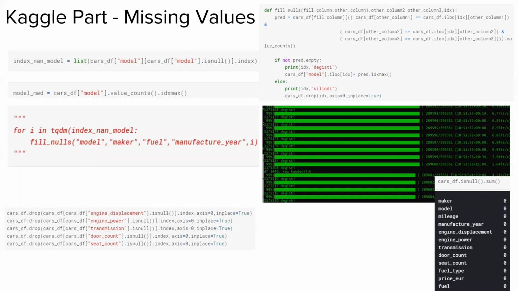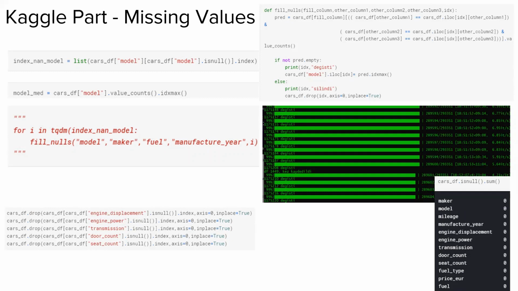You may say that you are not using the model feature, so why fill it? Because after this work, we fill mileage using model and manufacturer year. We fill manufacturer year using mileage and model, so that if you want a more generic fill of missing values, we don't ignore the model feature. After that work, the dataset has few null values. We drop null samples on the left side. Finally, our dataset has no null values, as seen on the right side.